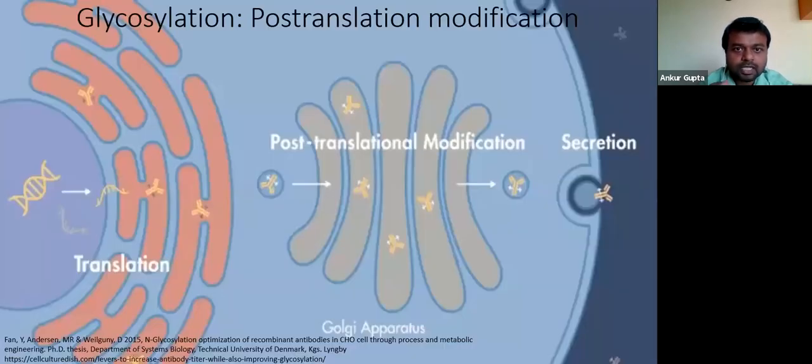Like glycosylation, as I have already discussed, once an antibody is formed, it happens at the endoplasmic reticulum as well as the Golgi body stage. To understand what is happening, to get an acceptable product profile, several times we need to modulate it. To modulate it, it's a requirement that we come to know what actually happened in the cell and what is leading to this type of product profile, so that we can modulate accordingly.